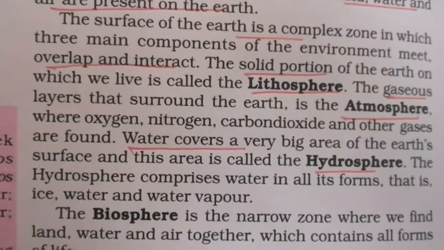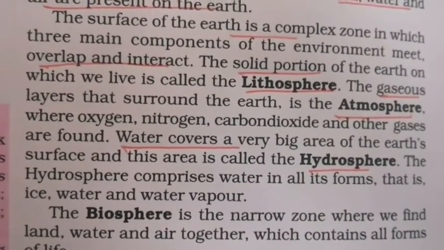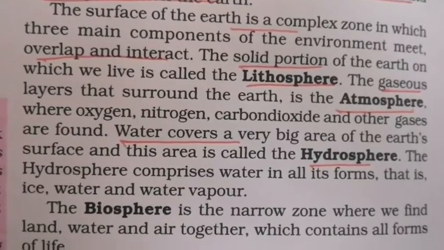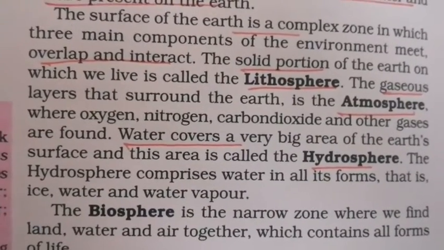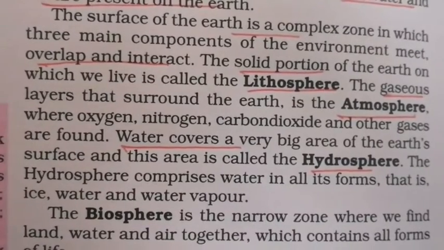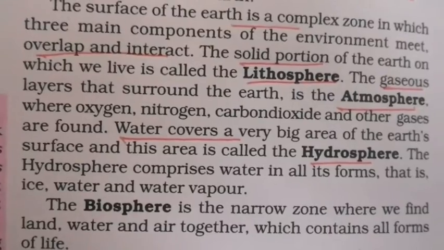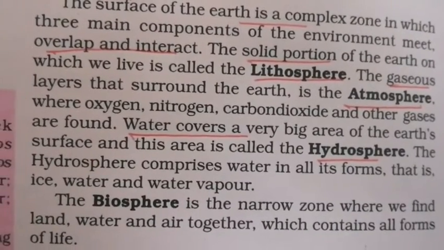Next, the gaseous layer that surrounds the earth is called the atmosphere. Okay, the air which is surrounding us, that layer is called your atmosphere. So what are the gases that you can see there? Oxygen, nitrogen, carbon dioxide and other gases.